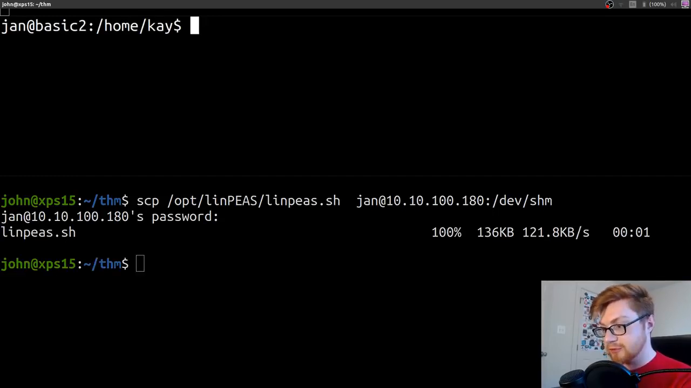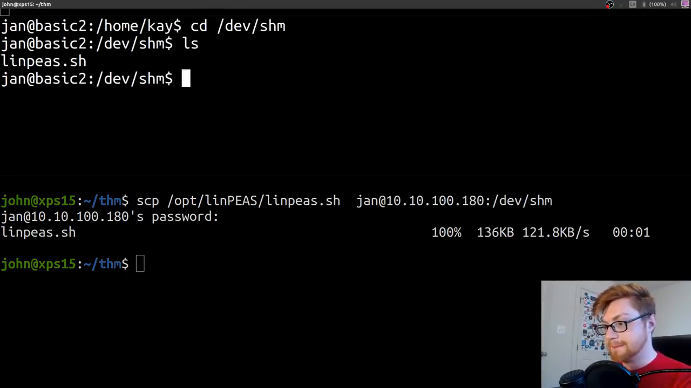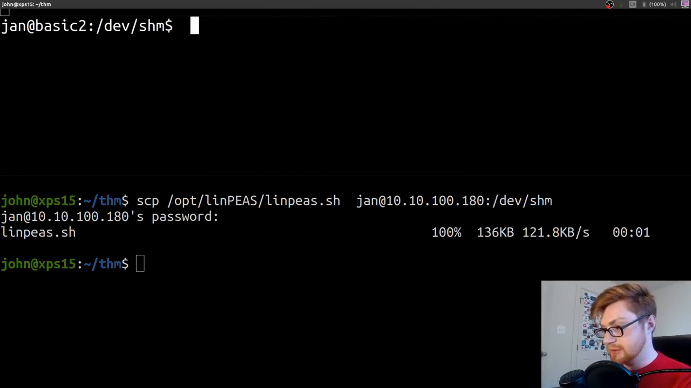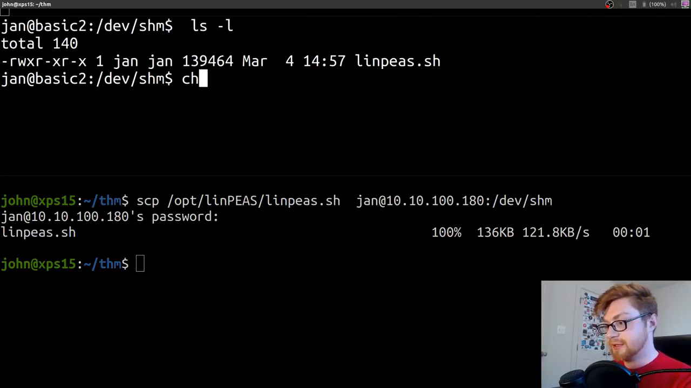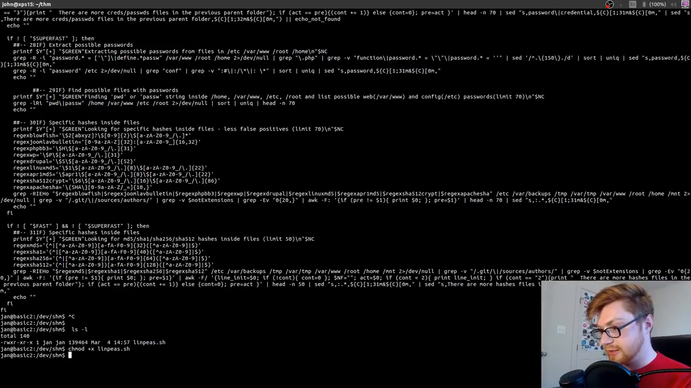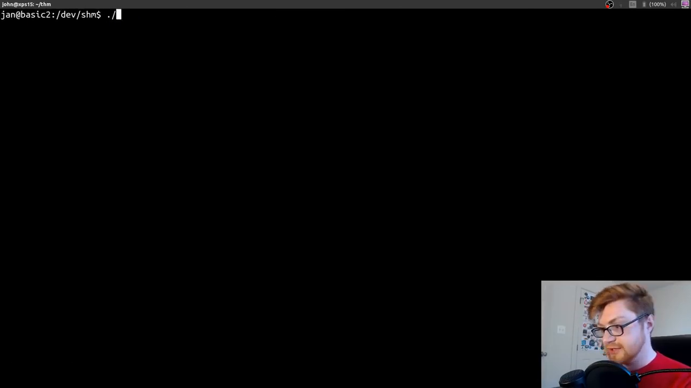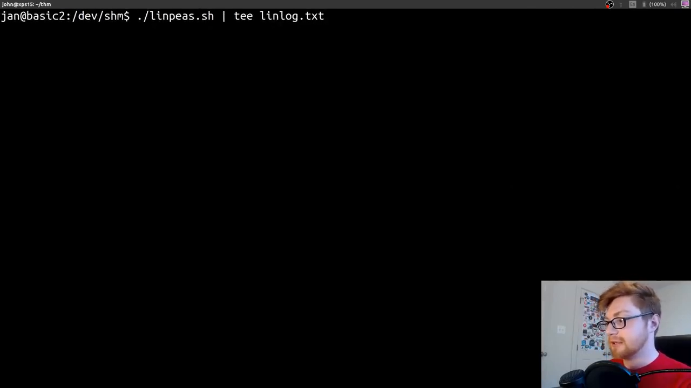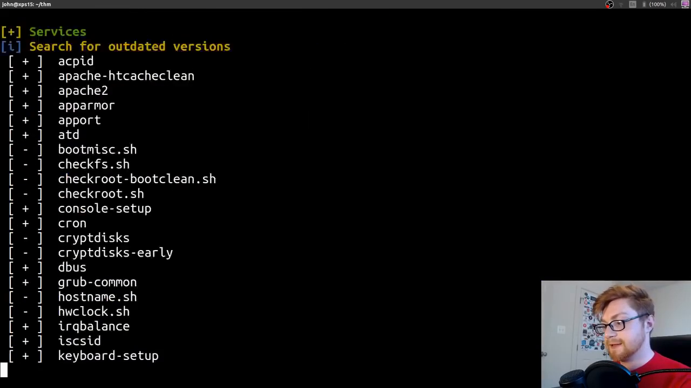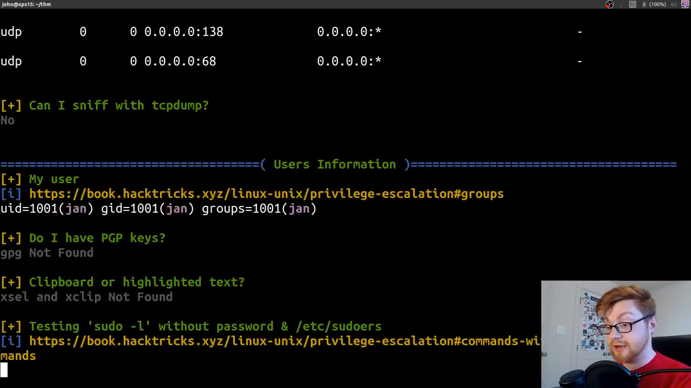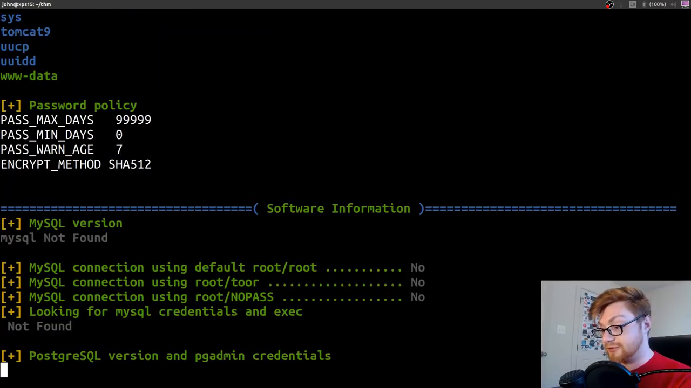Okay, it looks like that copied over. Let's go check out dev/shm. And there it is. All right, linpeas. Let's mark it as executable. And now let's go ahead and run linpeas, and I'm going to tee that to a file so I have the output, linlog.txt, and let's go. Okay, so that's going to run through a ton of stuff. It'll make our lives a lot easier because we won't have to do that manual checking all on our own. And once it's done, we can go ahead and take a look through it.